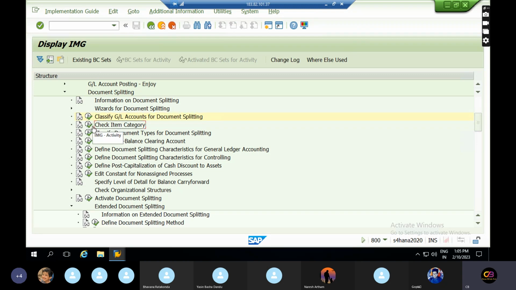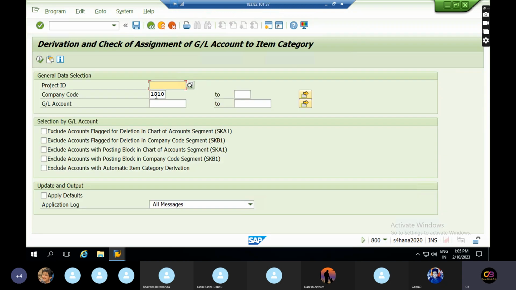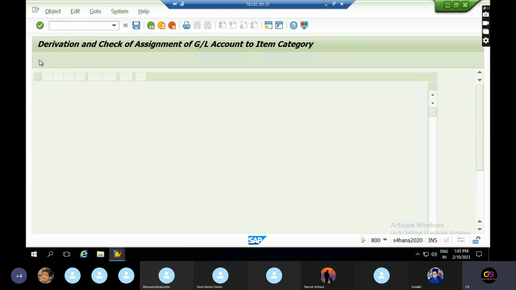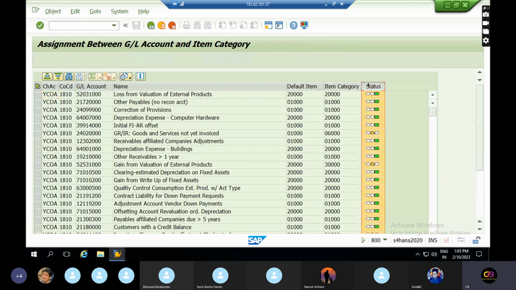The next step is to check item categories. This is check only. Give your company code, and if you want to check the GL account category item, you can give it and double click on this. These are all showing a green status. For this chart of accounts, for this company code, for this GL account, the default item category has been assigned. So this is the second step. There is no action from my side. It's already done.